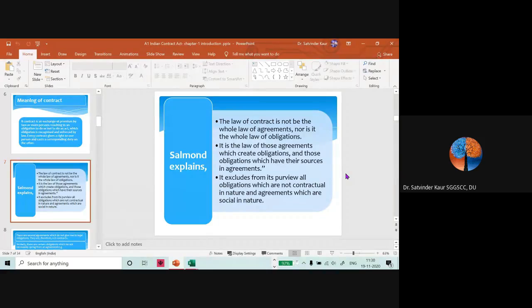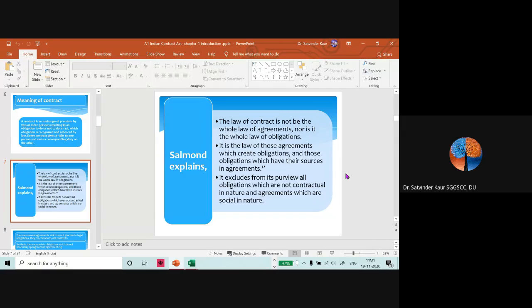Only those obligations recognized by law, which emerge out of an agreement, will result in a contract. So any obligation which is not contractual in nature, or any agreement which is social in nature, or any agreement or obligation which is not recognized by law will not be considered a contract.